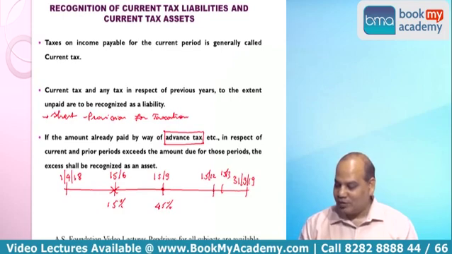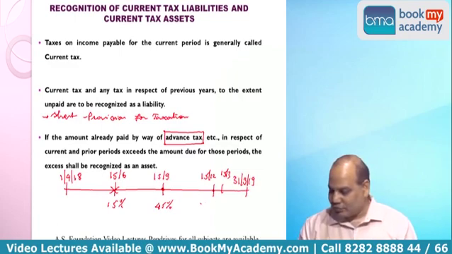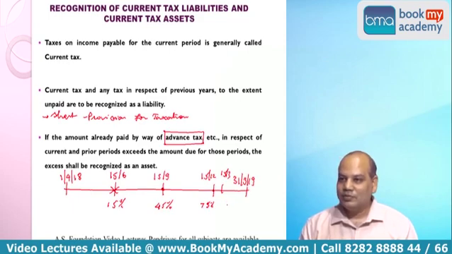Then on 15th December, how much is that? 75. 15th September I have told you 45%, and 15th March 90 or 100? Is it 90? But my CA always tells me that you pay 100%.